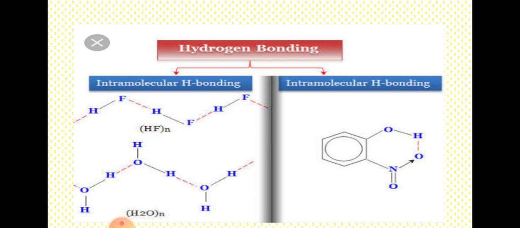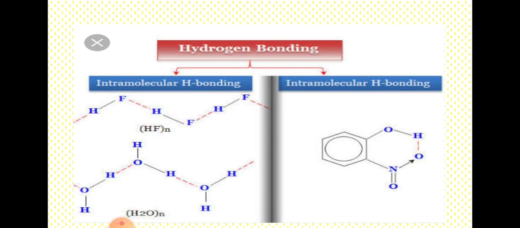Hydrogen bond formed between two or more molecules of the same or different compounds is called intermolecular hydrogen bond. Molecules of HF, H2O, H2O2, ammonia, alcohol, glycerol, phenols, carboxylic acids, amino acids, proteins, etc. are associated through hydrogen bond.